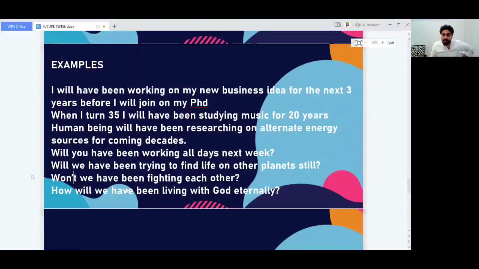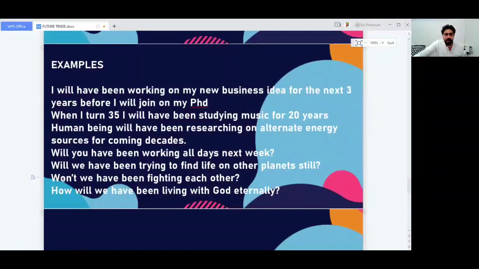That is an infinite future action which will be going on, progressing continually for a longer period. So it's an infinite action in the future. So how will we have been living with God eternally? I don't know. The Bible says that it's going to be great, holy, and fantastic.